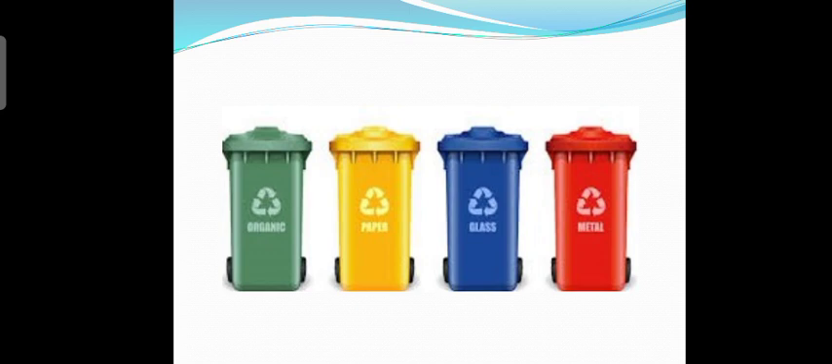Now see, there are different colors in the bins and they are used for different purposes. Like the green color bin is representing the waste material which are organic in nature. The yellow bin is used for papers. The blue is used for glasses which are non-biodegradable, while the red color bins are used for metal waste.